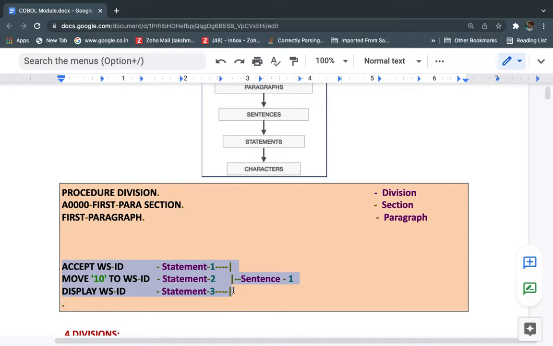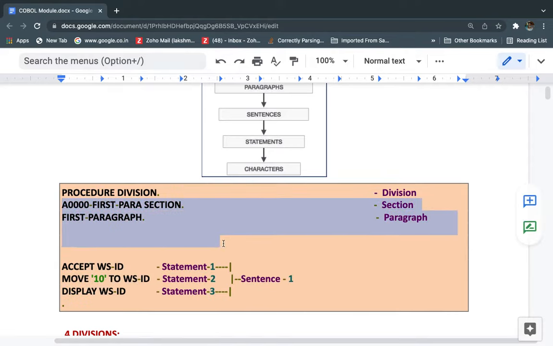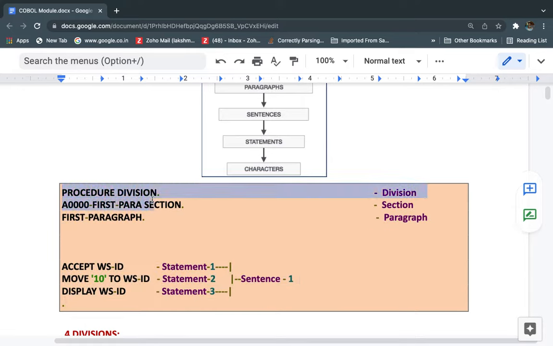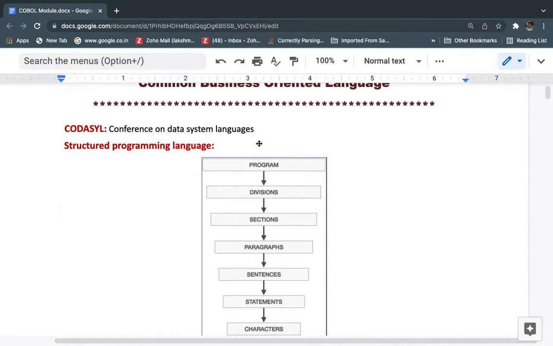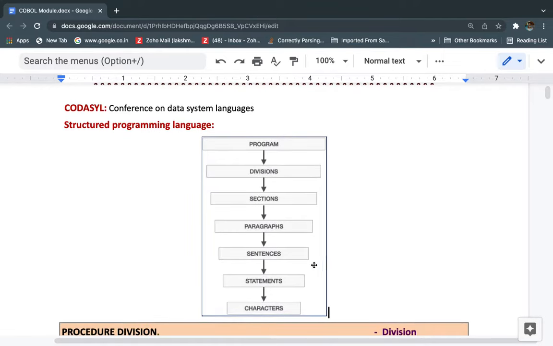So one purpose we are implementing with these statements, and we call it one sentence, and these sentences we build under a paragraph, and multiple paragraphs are under the sections. Like that, in divisions we have multiple sections, so within the program we have divisions, and in divisions we write the sections. Under the sections only we see the paragraphs, followed by sentences, statements and characters.